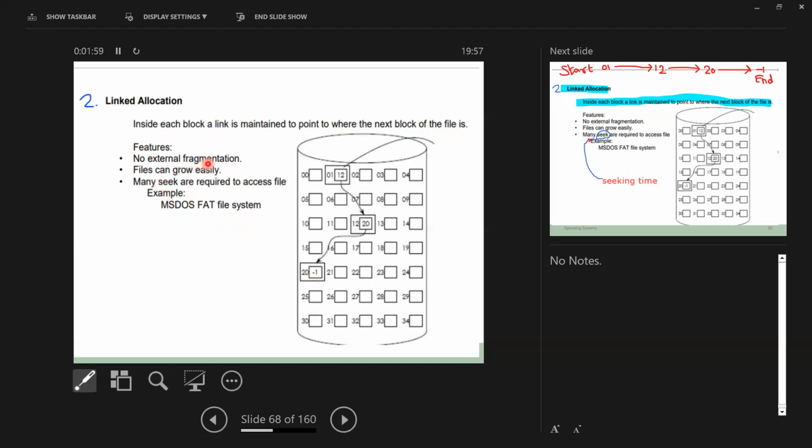So no external fragmentation. Why? Blocks are saved here and there. We'll take the same example which I explained last week about train ticket bookings. If there are free seats here and there, no issue if we are using link allocation. Why? The first block knows the second one. Seats being in different places is not a problem. They don't all need to be together as a group. No need to be like contiguous file allocation.